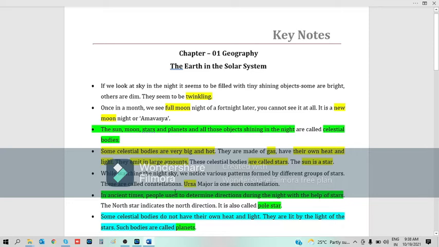In ancient times, people used to determine directions during the night with the help of the stars. The North Star indicates the north direction. It is also called the Pole Star. Some celestial bodies do not have their own heat and light. They are lit by the light of the stars. Such bodies are called planets.